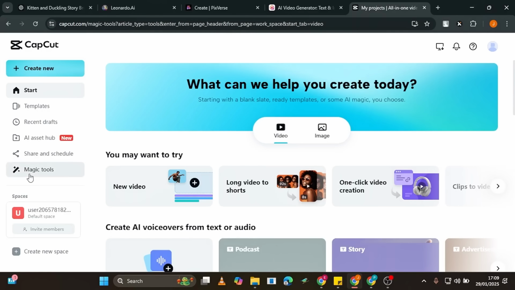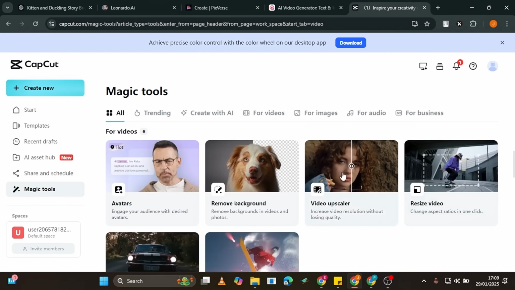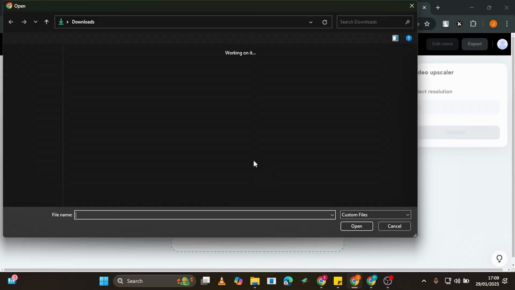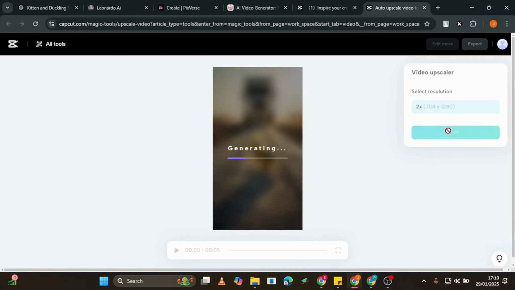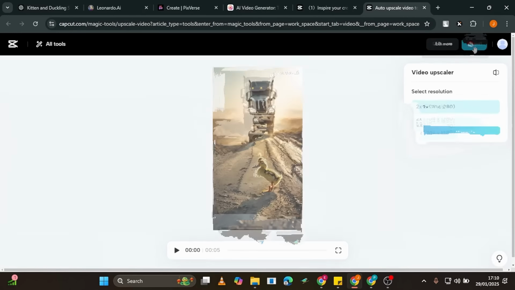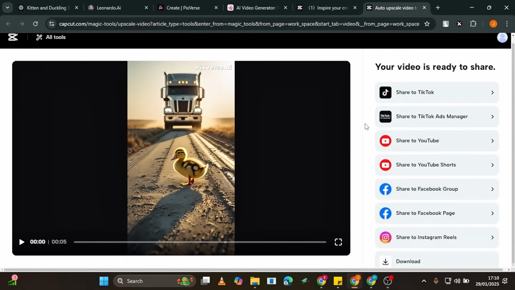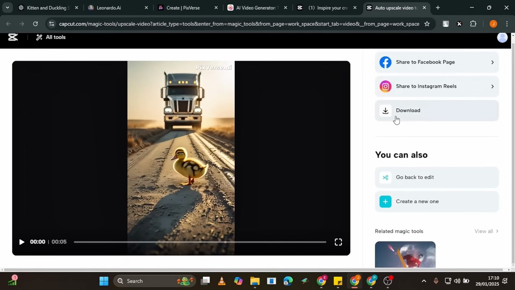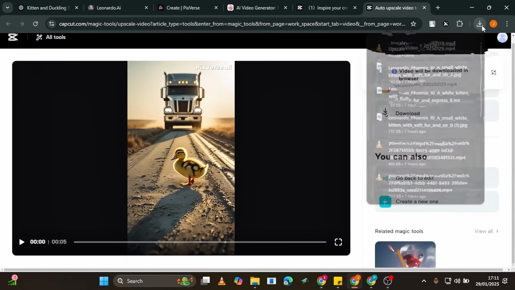Go to CapCut and open the AI Upscaler tool. It's free and easy to use. Upload your animated video. The tool will analyze it and improve the resolution. Let CapCut enhance the sharpness and quality. It smooths out rough edges, making the video look crisp and clear. Download the improved version to your device, ready for the final editing.